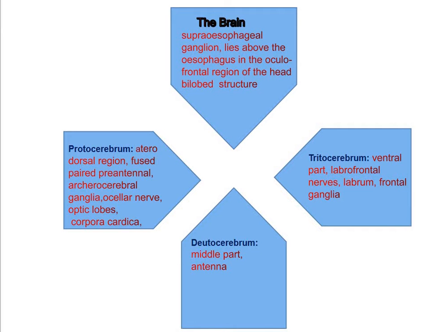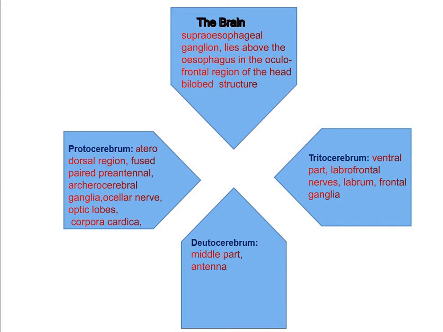It bears on each lateral side the optic lobes, and receives the optic nerves from the optic lobes, and the ocellar nerves from the median and lateral ocelli. It gives out the cardiac nerve, innervating the corpora cardiaca and aorta. Now this is what about the forebrain or protocerebrum.